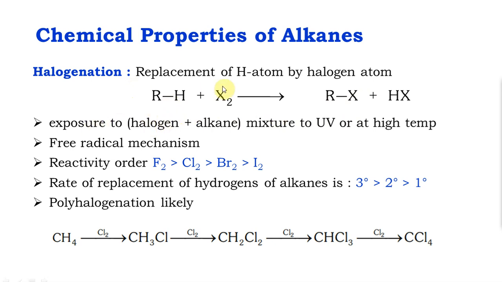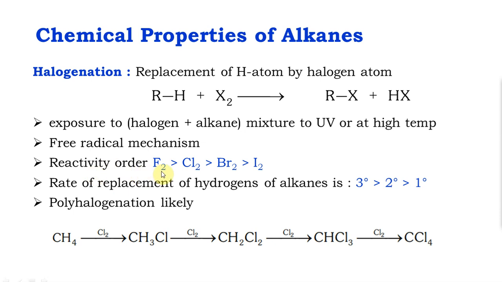Okay. How can I do this reaction? I need to initiate it. This bond is not very reactive. It's a saturated, dormant bond, so I have to make it reactive. So I need not just a halogen and an alkane. I also need either a high temperature to cleave the bond or UV light to initiate the reaction. UV light is also written as hν. It is known that it undergoes a free radical mechanism. You are expected to remember these two statements.